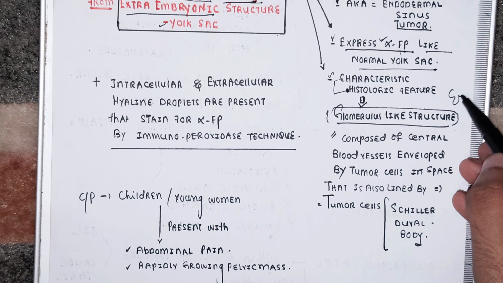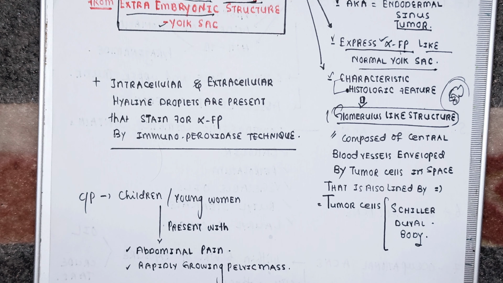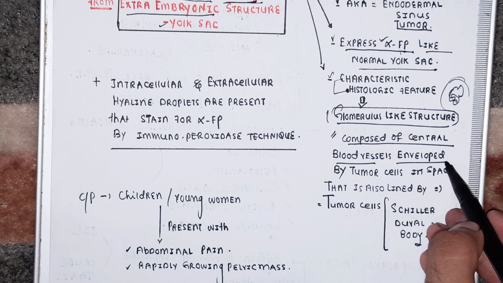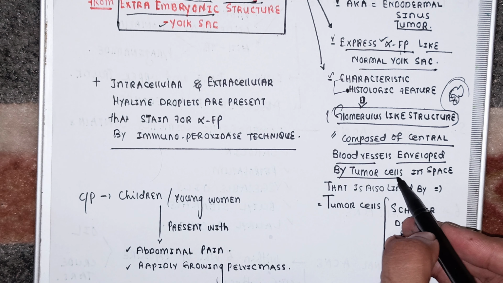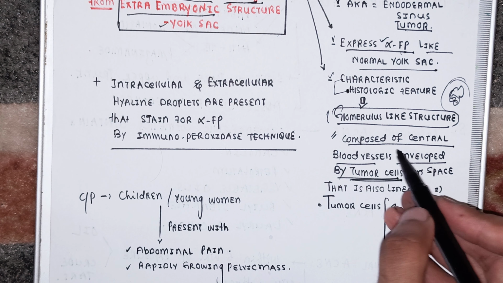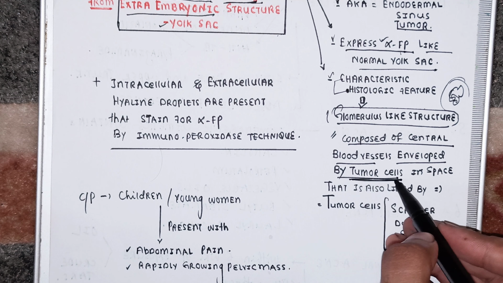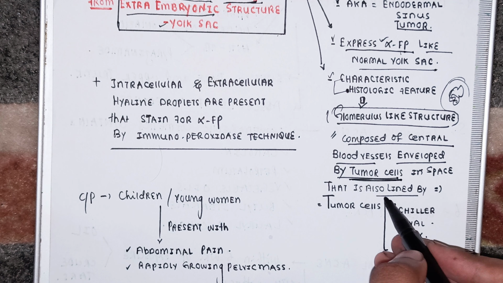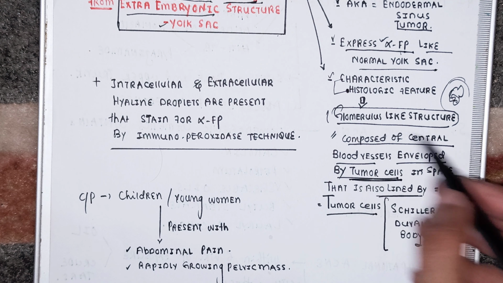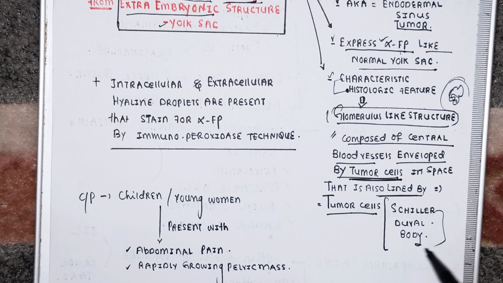There are actually the blood vessels and the cells surrounding it. So what happens in case of the yolk sac tumor? There are actually the central blood vessels which are enveloped by the tumor cells, and these tumor cells enveloping the blood vessels are further enveloped, further lined by another layer of tumor cells. So this entire ring is called Schiller-Duval body.